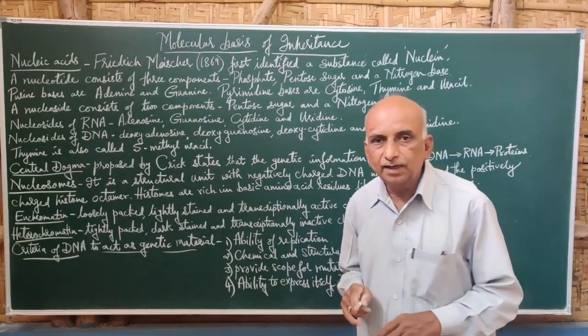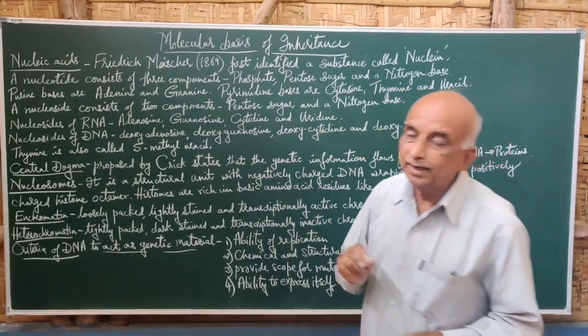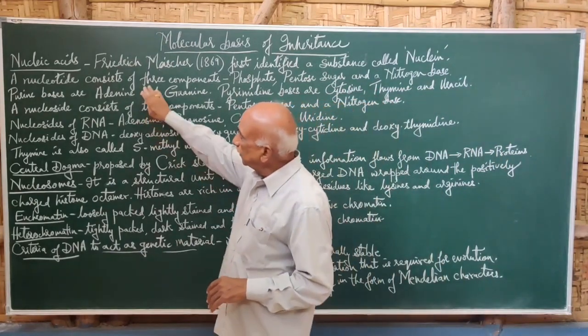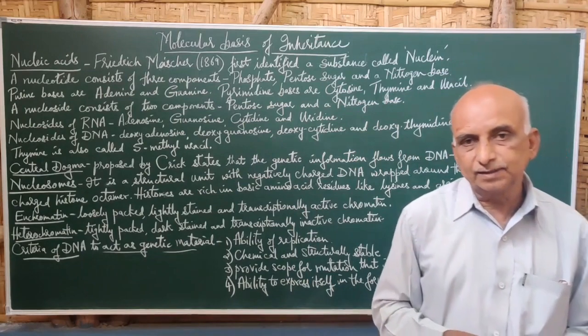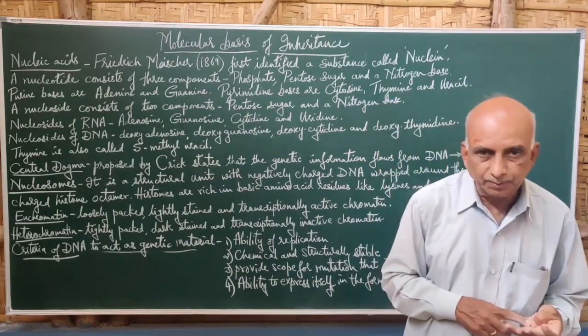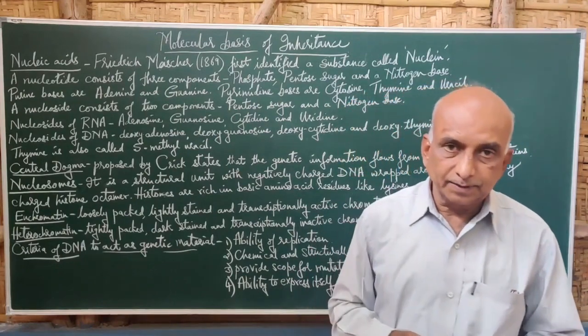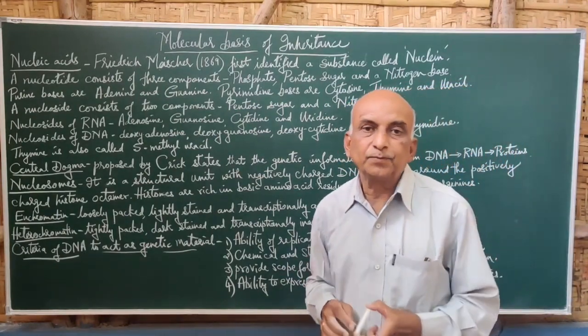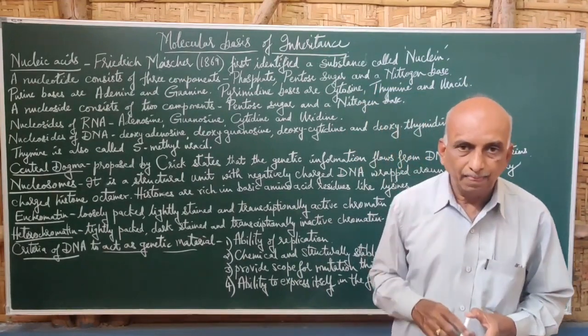These nucleotides are linked by phosphodiester linkages. Each nucleotide is made up of three components: a phosphate or phosphoric acid, a pentose sugar, and a nitrogen base. There are 5 types of nitrogen bases: adenine, guanine, cytosine, thymine, and uracil.